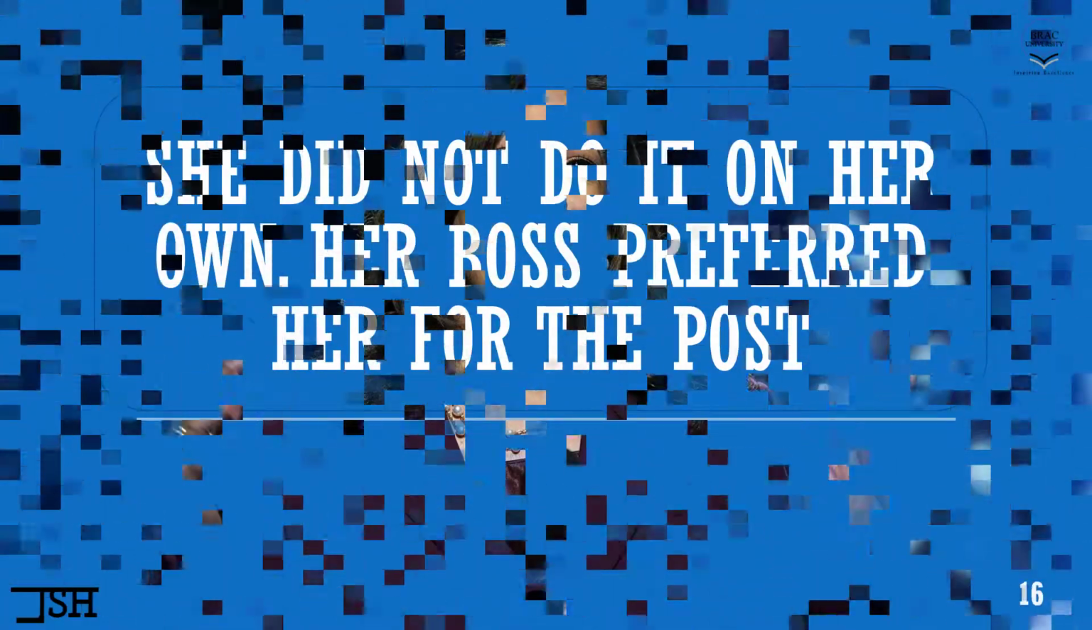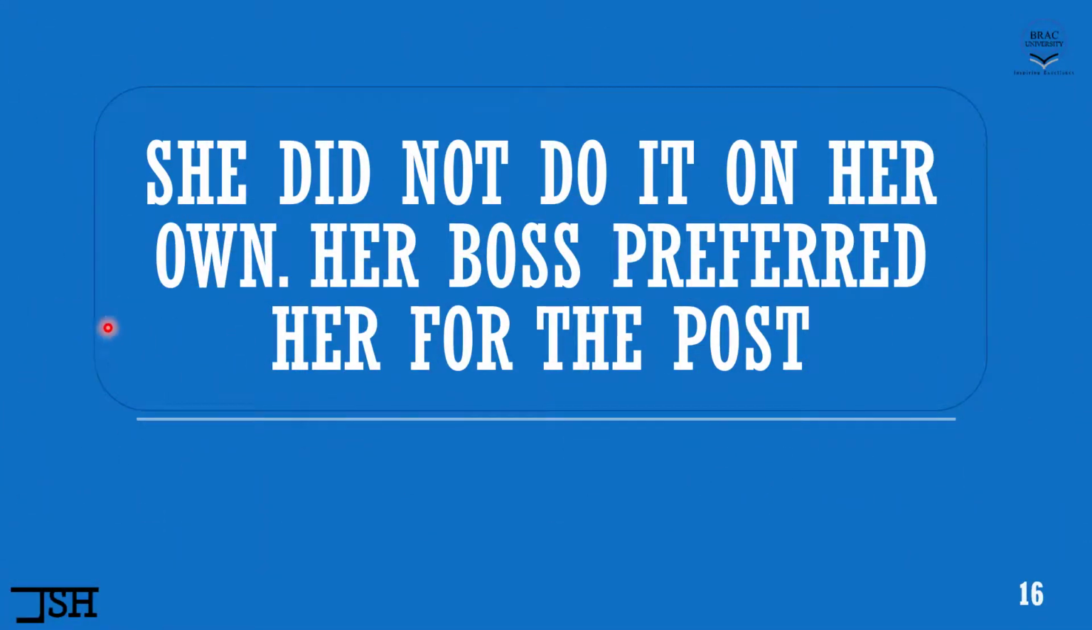Now, you know what? Even after the person sees all of these examples of successful women, he might say something like this: "She did not do it on her own. Her boss preferred her for the post." Or maybe he will say that she was plain lucky. So these are the kinds of lame points the person might come up with after seeing these photos. Why is he doing that? Because all of these photos or examples went against his belief and he is trying to ignore those examples. So that is how confirmation bias works.